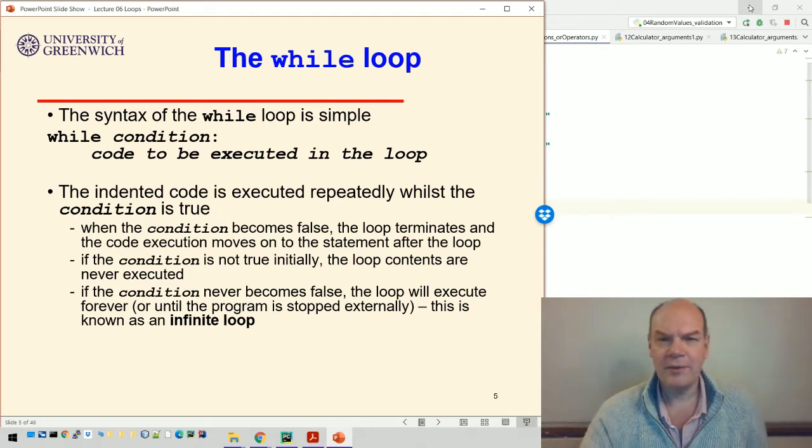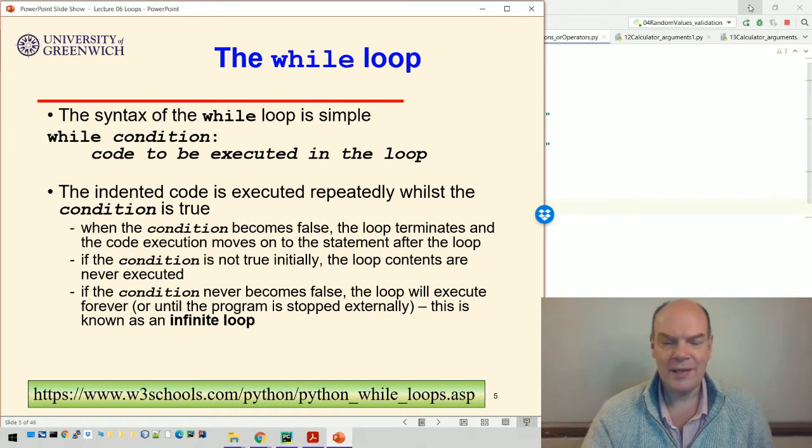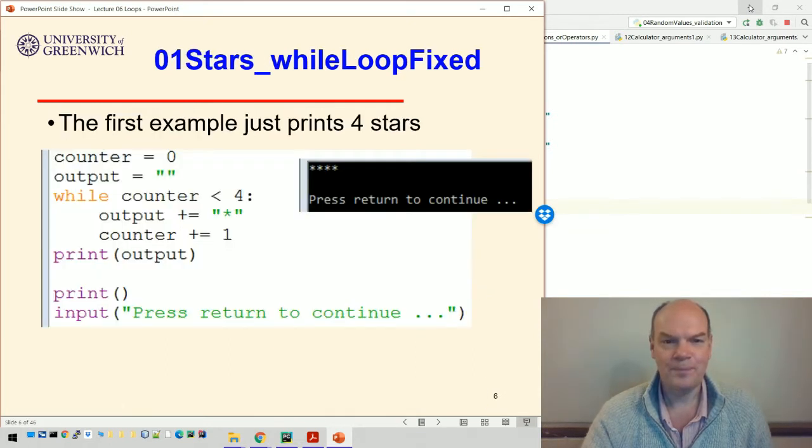So infinite loops are not ideal, because they're sometimes to be avoided. For example, in a game, you don't want something to just be stuck in an infinite loop, but they do happen and they are useful. Okay, there's a page on W3Schools about while loops. Have a look at that.